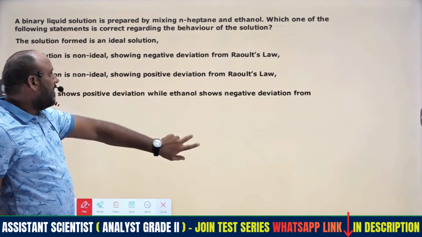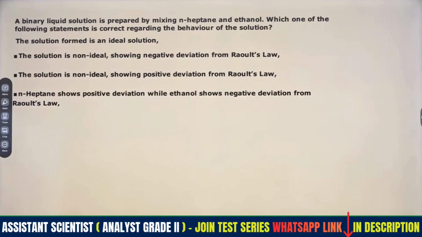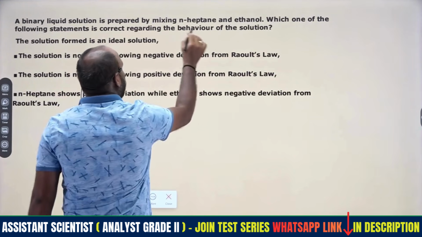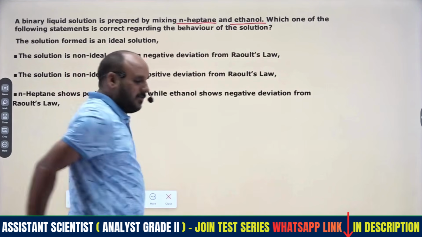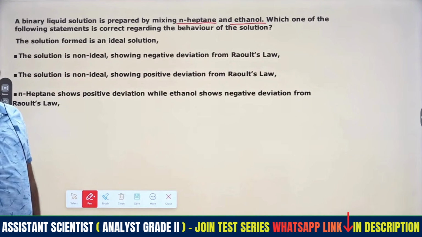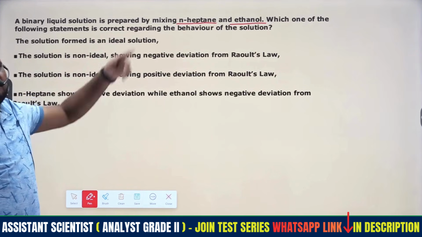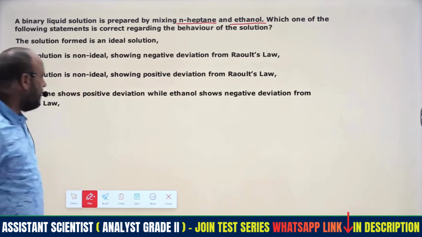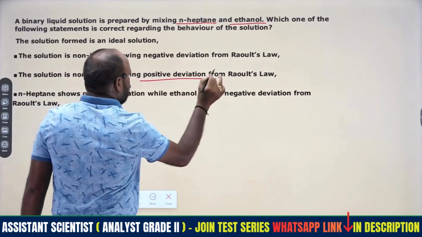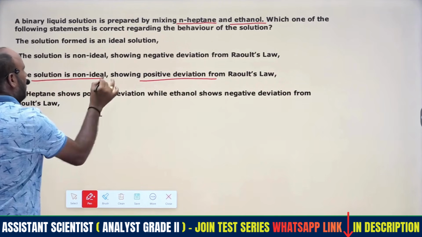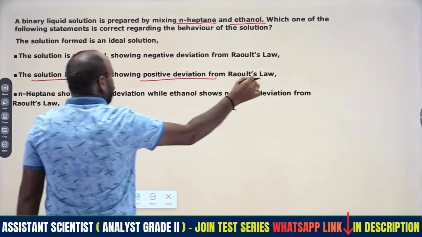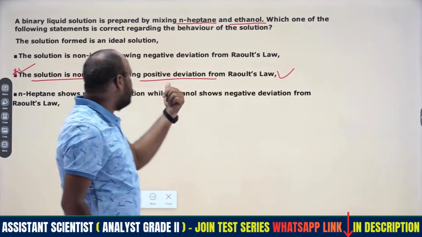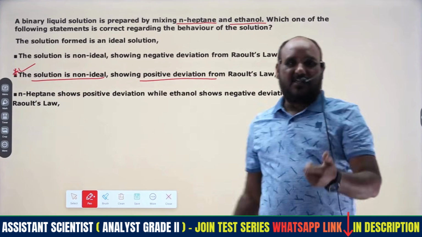Then coming to the next question. There are two liquids: n-heptane and ethanol. Ethanol contains a more electronegative atom, oxygen, so it can make hydrogen bonding with n-heptane. Therefore the bonding nature can show positive deviation. So the solution is a non-ideal solution and shows positive deviation from Raoult's law. Simply, we have to determine whether it is negative deviation or positive deviation, which depends on the nature of the components also.